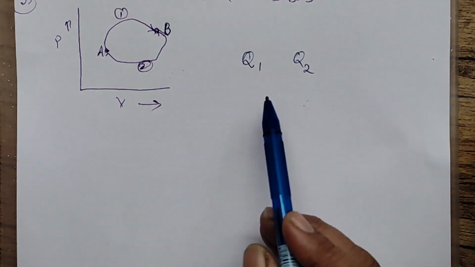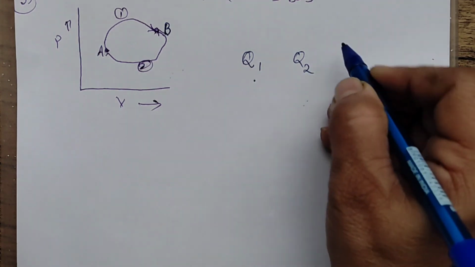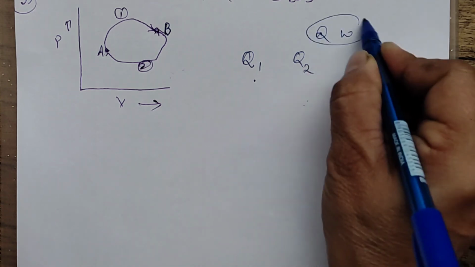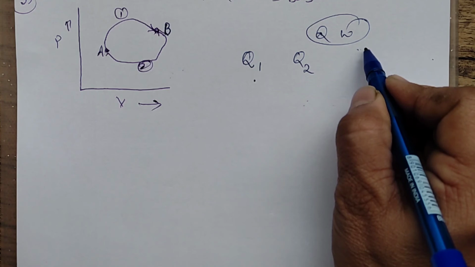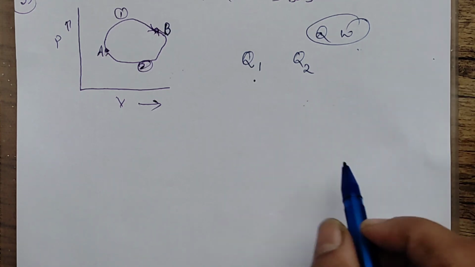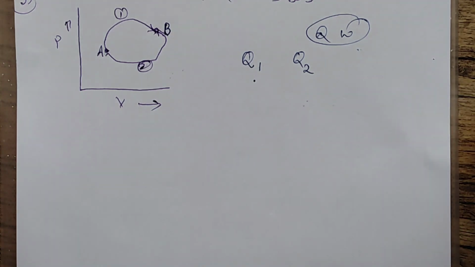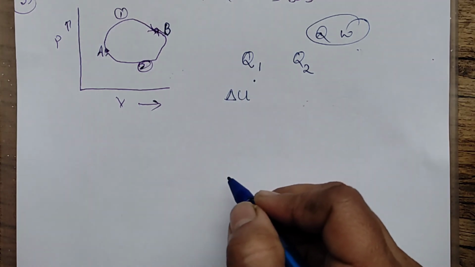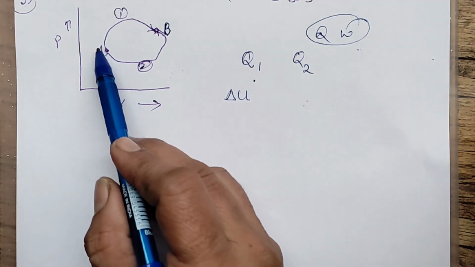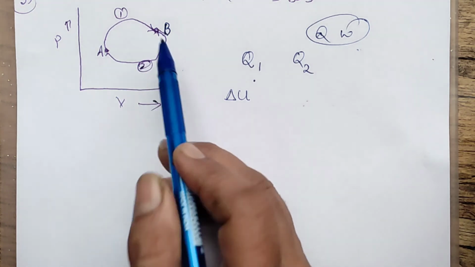First thing, we know Q and W are path functions. They will not be dependent upon the initial and the final states. They will be dependent upon the path followed. There is only one thing which is not dependent on the path followed, that is the change in internal energy. Change in internal energy will be the same whether it is by the first path or by the second path.